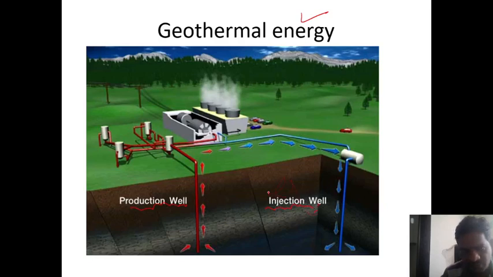From the production wells, the hot steam or water comes out and is utilized in power production. Then after power production, the heat is lost from this steam and it is converted into water. This is the blue color, this is the cold water, once again transferred inside the earth. Okay, this is the simple representation.